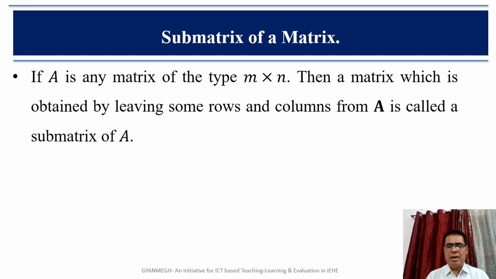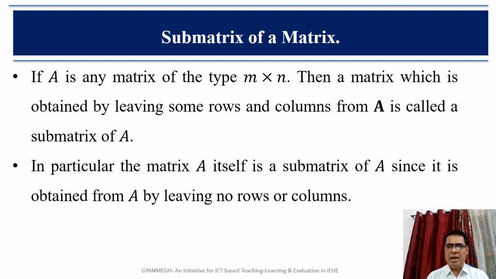Before learning the rank of a matrix, we need some basic concepts. Submatrix of a matrix. If A is any matrix of the type M cross N, that is, the matrix A has M rows and N columns, then a matrix which is obtained by leaving some rows and columns from A is called a submatrix of A. Clearly, A is a submatrix of A itself, since it is obtained from A by leaving zero rows and zero columns from A.